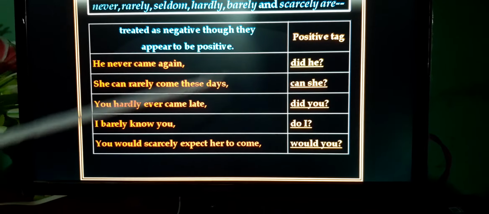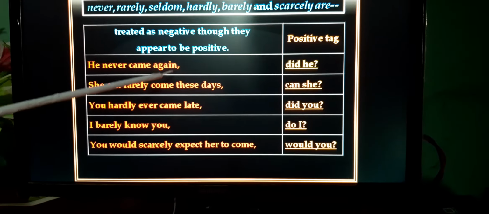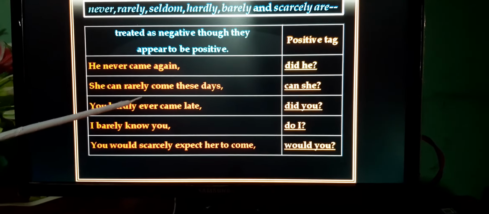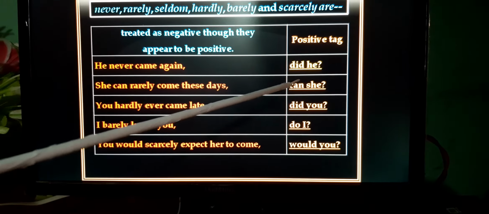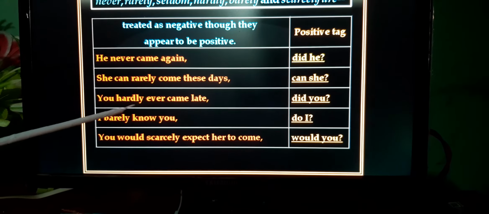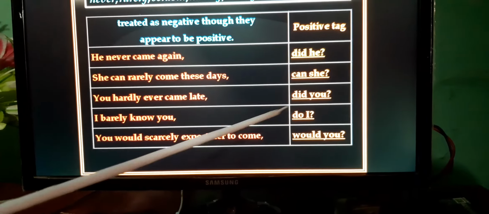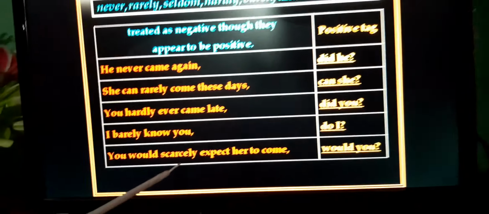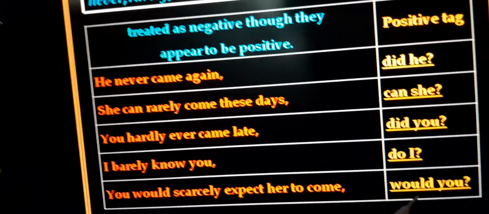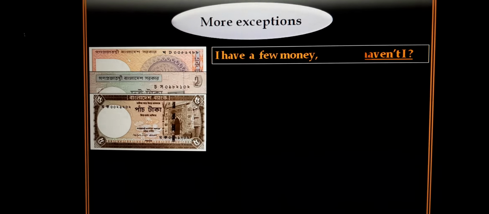Look at the examples. He never came again, did he? She can rarely come these days, can she? You hardly ever came late, did you? I barely know you, do I? You would scarcely expect her to come, would you? More examples.